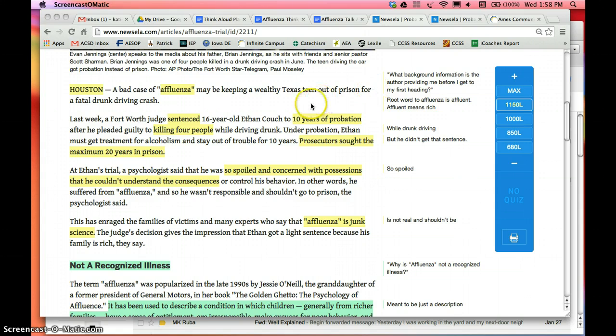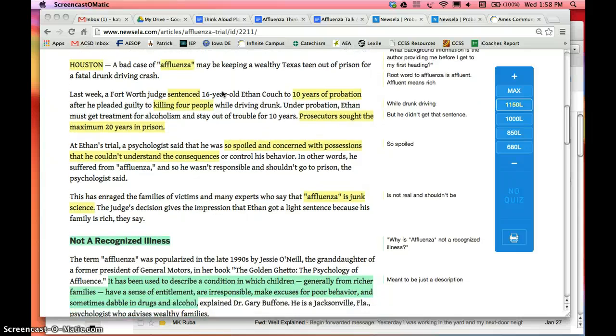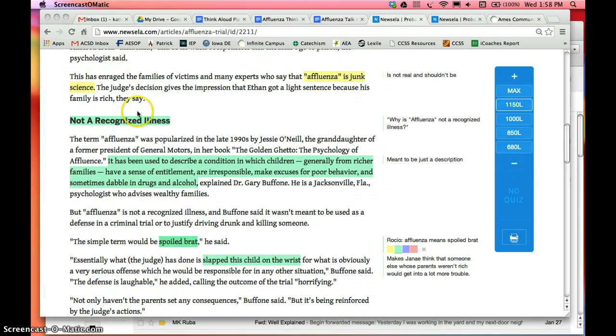My job at the end of reading this is to be able to talk about all of the information the author has provided for me as I go into the more specific parts of the text that have headings. So in this particular one, when I got to the heading, I created a question based off of that heading. My question became, why is affluenza not a recognized illness?